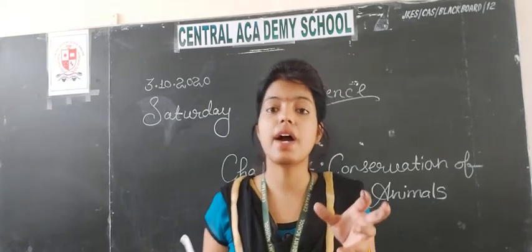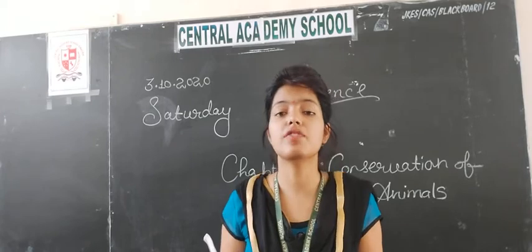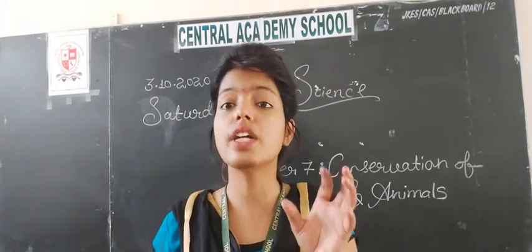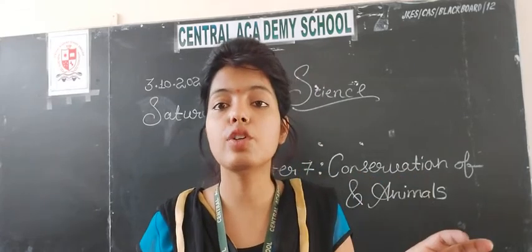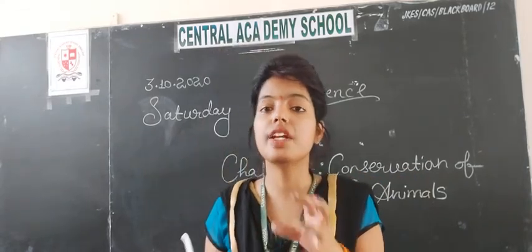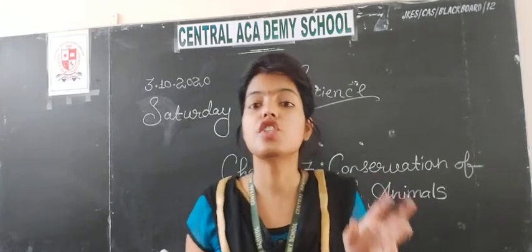So the government has passed a rule and conserved areas for wild animals where hunting is not allowed. If anyone does any kind of hunting or harm to the animals, then he or she will pay a penalty or be sent to jail.